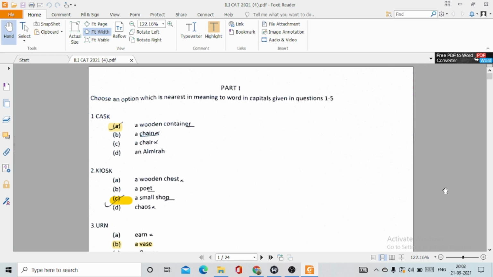So today I will be discussing with you the question paper of ILI LLM 2021, the examination which was held on 18th of September 2021. Before starting this session, let me tell you, today I will be discussing with you only the objective type questions. In case I prepare the solutions of the subjective questions, I will share with you very soon.